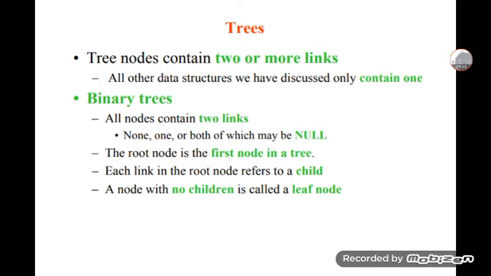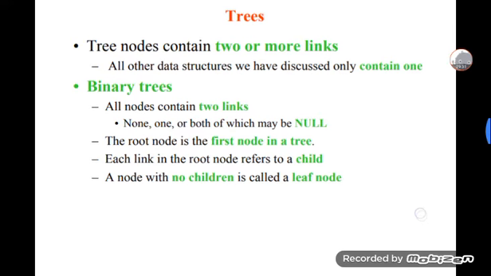In this I am taking a binary tree. In the binary tree, all nodes contain two links only. Whenever we take a binary tree, all nodes contain two links, none, one or both of which may be null. The root node is the first node in a tree.